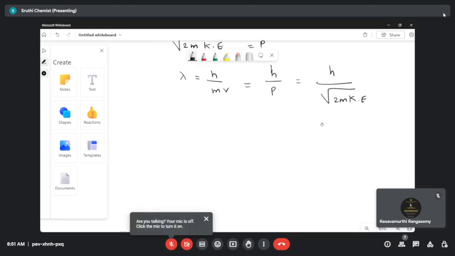Okay, fine. Then de Broglie's concept. Like de Broglie's concept, next we will relate with the Bohr's model. This is also very important.